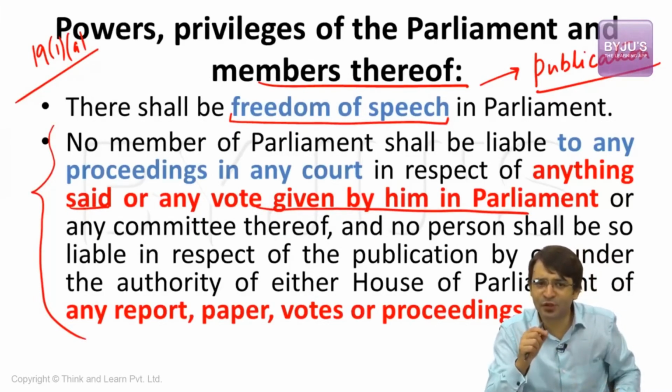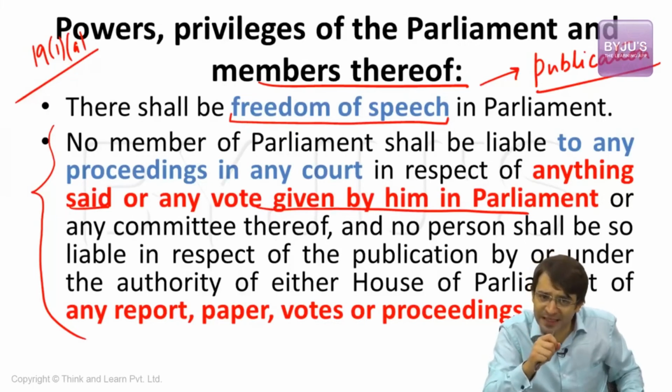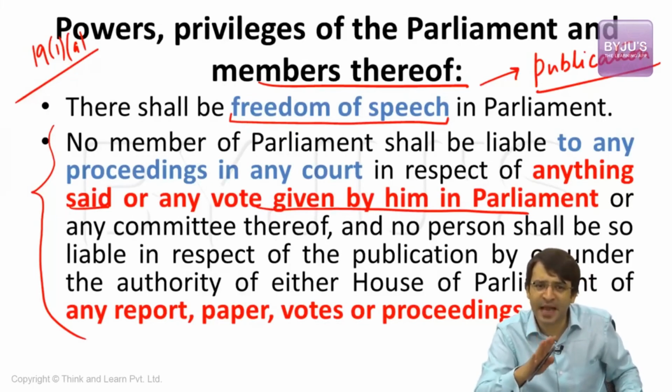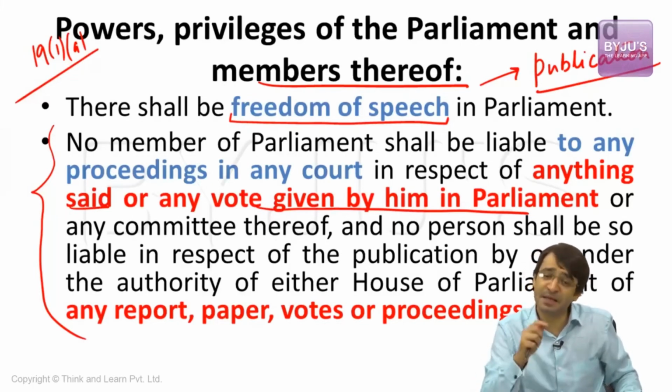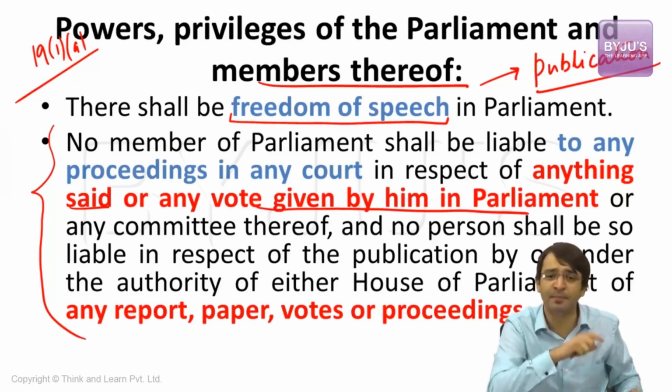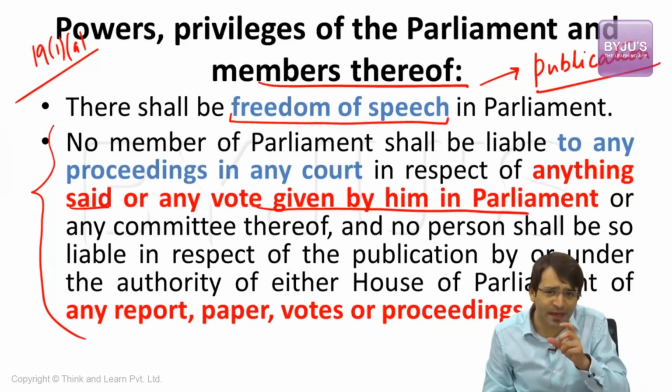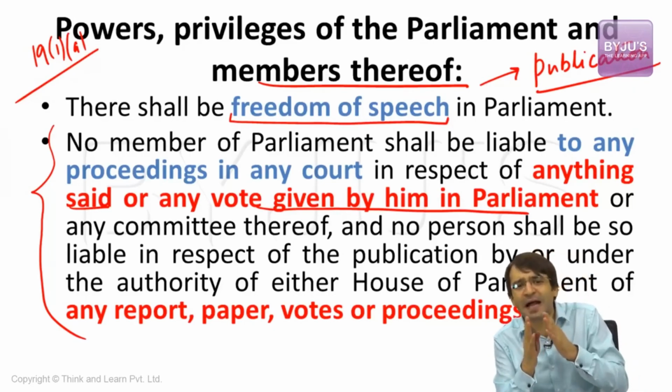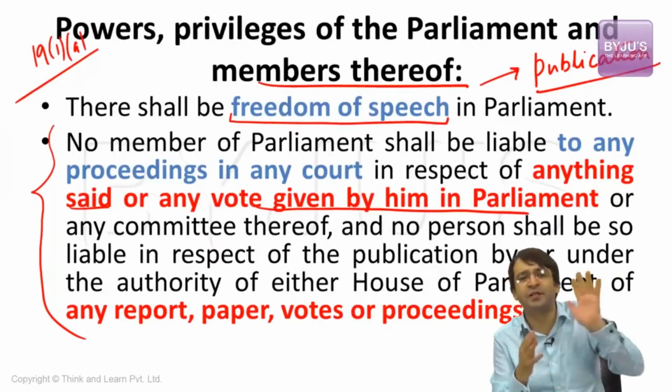When we say absolute, that means whatever they say in the Parliament, whatever vote they give in the Parliament, they cannot be liable for their actions before any court of law. That means they have absolute freedom of speech in the Parliament. Why is this freedom of speech available to the parliamentarians? It is absolute primarily because it is absolute in the case of Britain. Why absolute?